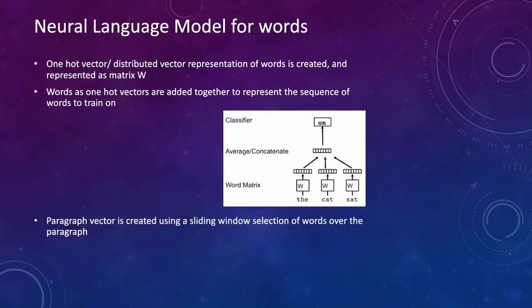To generate the word vectors, a neural language model is used. Each word is represented as a one-hot vector shown in the diagram as matrix W. Then a sequence of words is chosen and their vectors are added together to create the input for the neural network. The paragraph vectors are created in a similar way, but a sliding window over the words in the paragraph is used.